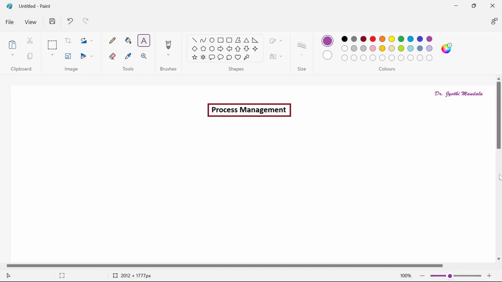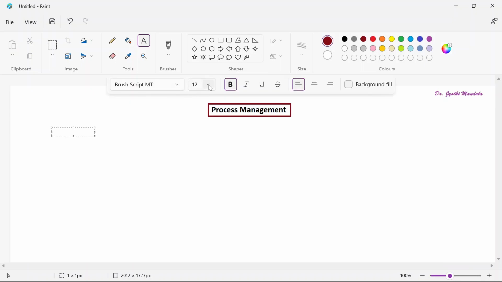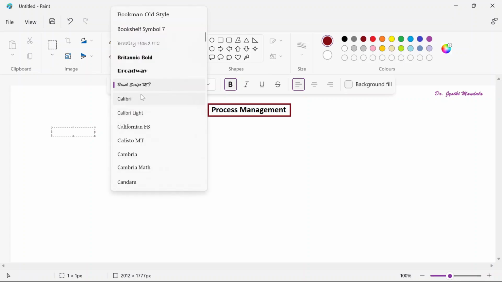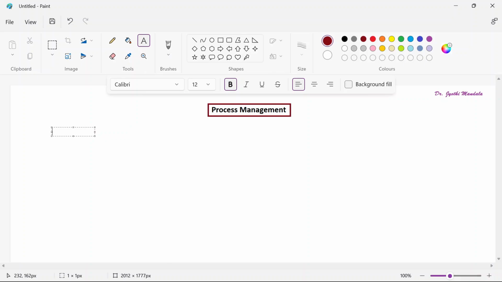I hope you can recollect that while understanding operating system services, I told you what a process actually is. Again, I'll repeat: a process is nothing but a program under execution. Let me write down the definition. Process is nothing but a program under execution.